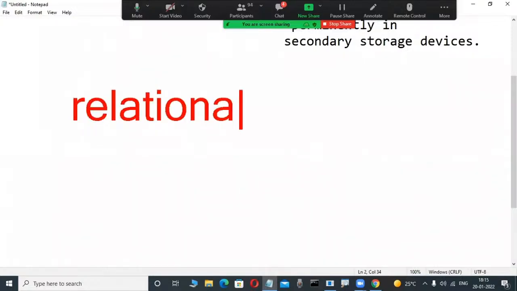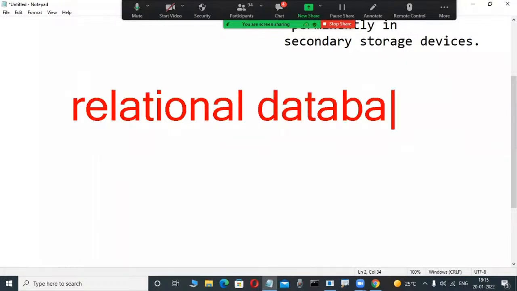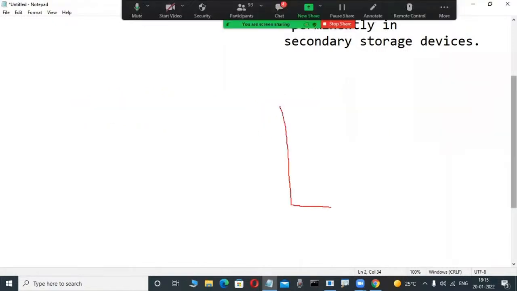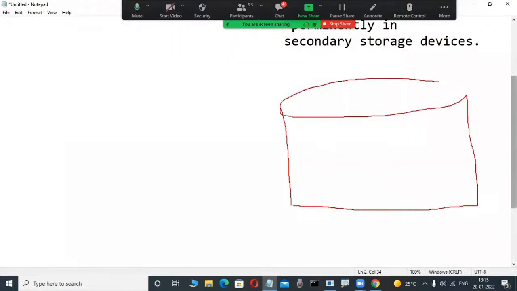Relational databases. Some of the popular relational databases are Oracle, SQL Server and MySQL. What are relational databases? We will learn in the future, don't worry. These databases store a structured collection of data. Suppose I'm installing Oracle software in my system. You will also install it in a future session, I will tell you. Once we install Oracle software, a database place is created on the hard disk. This is a relational database product, that's why we store a structured collection of data. Why?